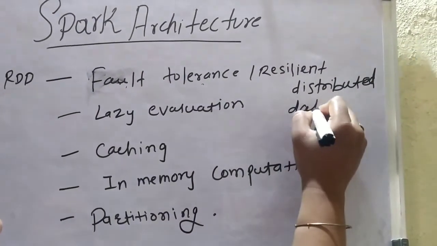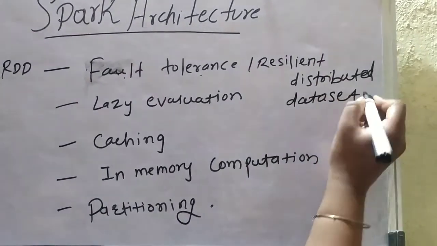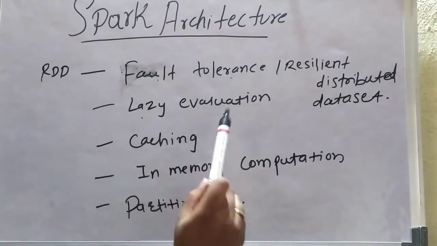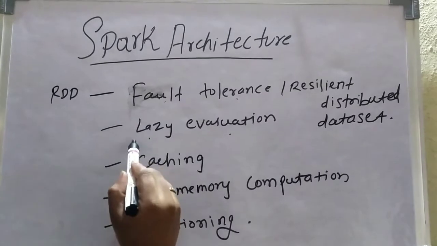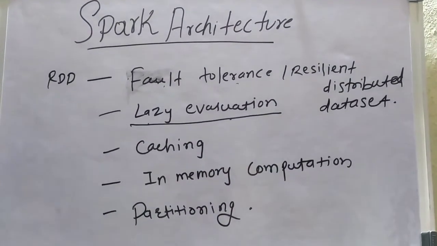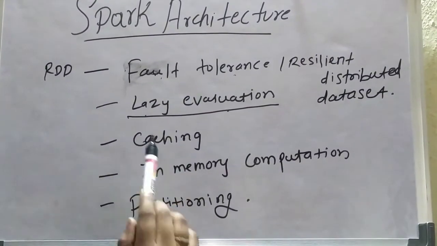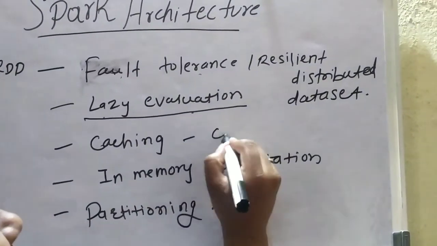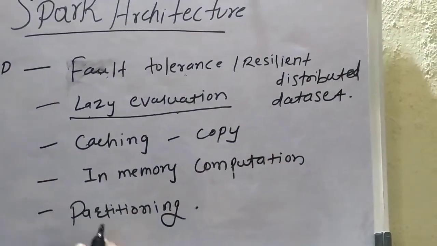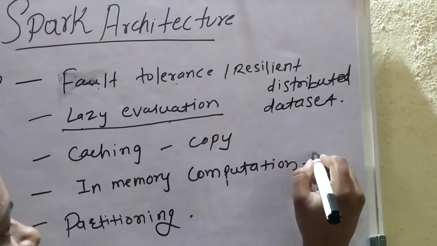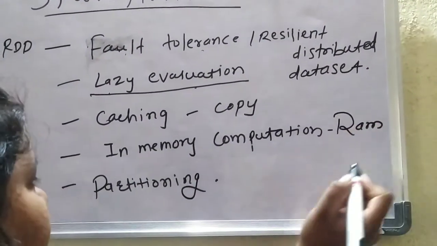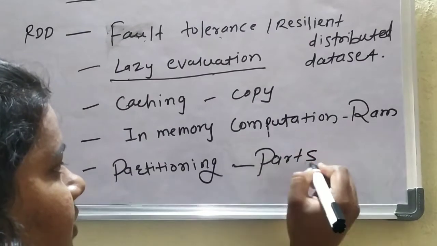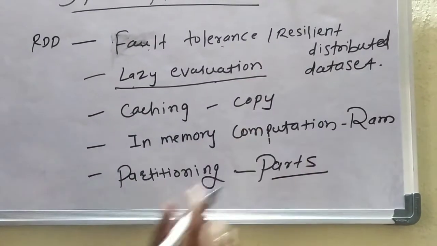Fault tolerance is achieved by RDD, the resilient distributed dataset. Data is stored among multiple clusters in the form of copies. Next is lazy evaluation. When we discuss transformation and action, we will get the concept of lazy evaluation. The next feature is caching. If the data is needed multiple times, then it is better to store a copy of the data in a cache so that it can be used multiple times. Spark performs this action. In-memory computation means the data is taken into RAM and then it is processed. Partitioning means the data is divided into multiple parts so that it can be used multiple times.